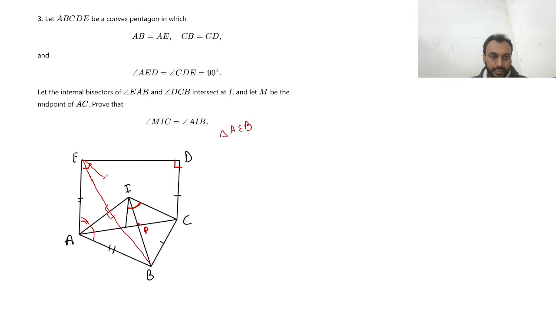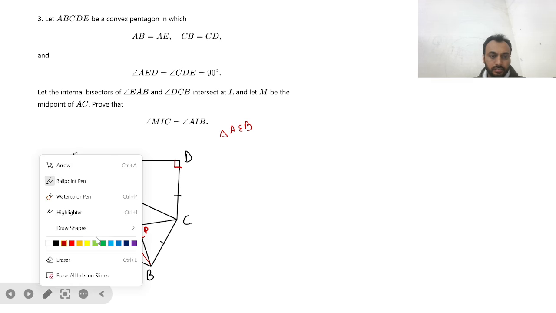So if I connect IE also, we can say that IE is equal to IB, because I lies on the perpendicular bisector of EB. And in fact these two angles are equal also. This angle is equal to this.